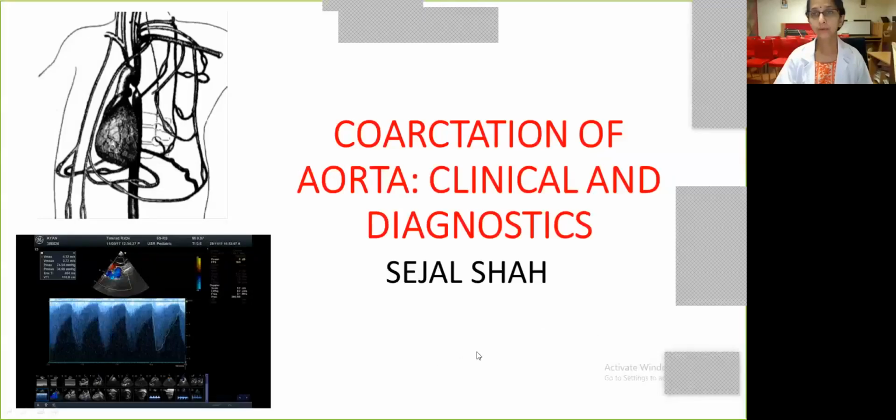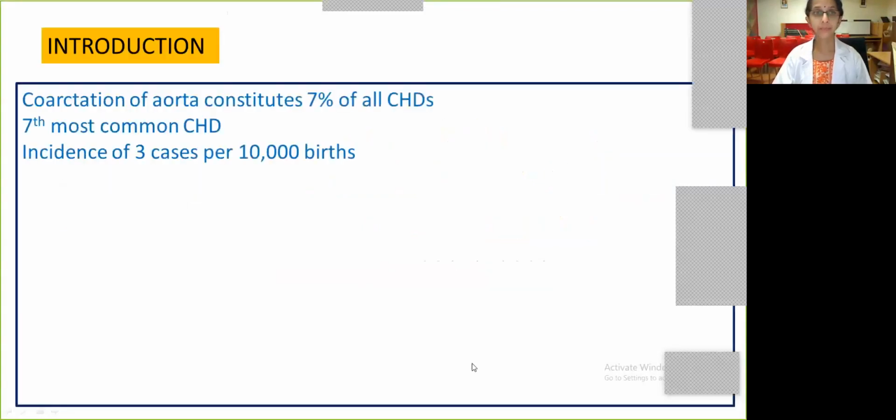Today our topic is coarctation of aorta, and we're going to limit ourselves to the clinical presentation and diagnostics. Now, just a small thing to remember in coarctation is the rule of 7. Coarctation constitutes 7% of all congenital heart diseases, and it's the 7th most common congenital heart disease. So this is where the rule of 7 works for coarctation.